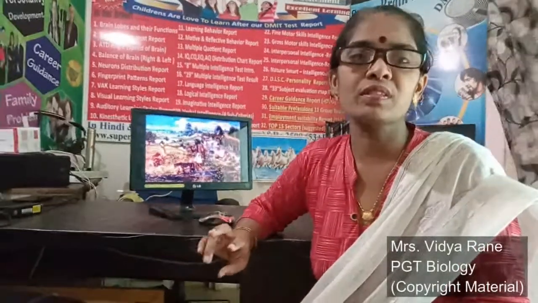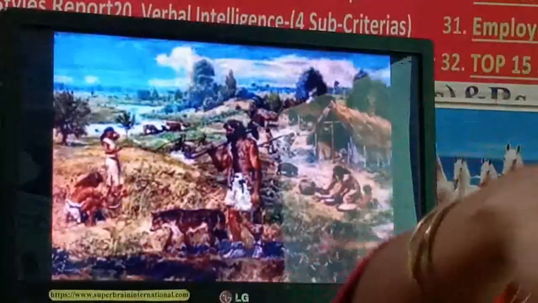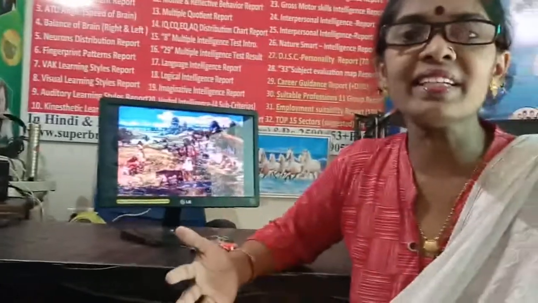Human beings started agriculture about 10,000 years back. At that time humans were nomads, roaming here and there, eating raw fruits and raw vegetables, and collecting them from different areas, right? Then they started to grow these fruit-giving plants and cereal-giving plants at one place, right? And from that time agriculture started.